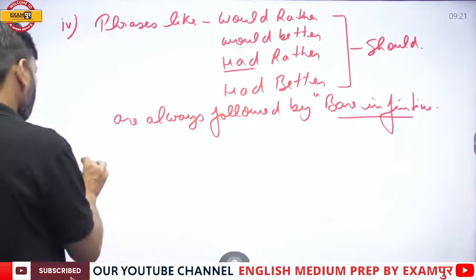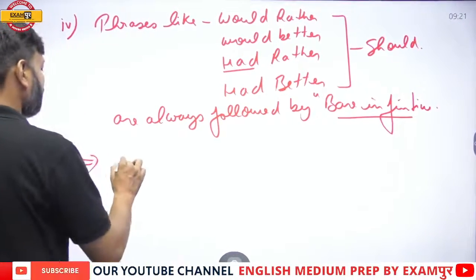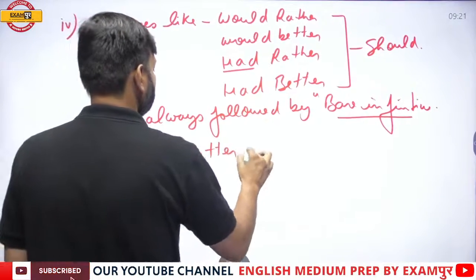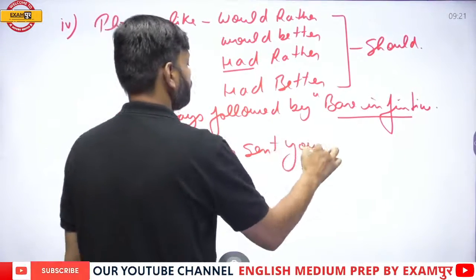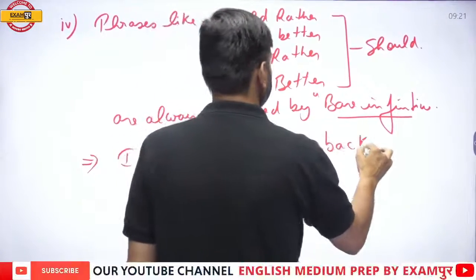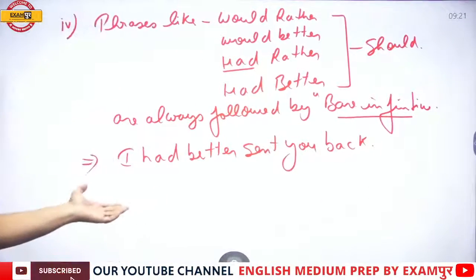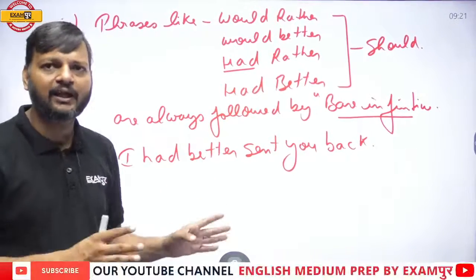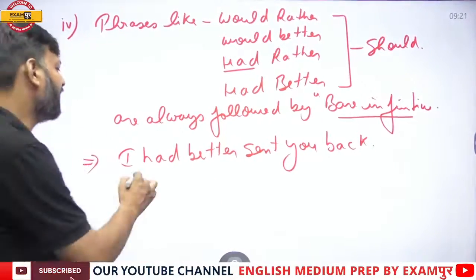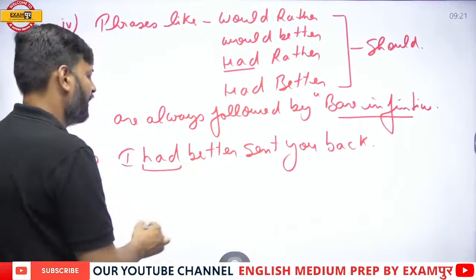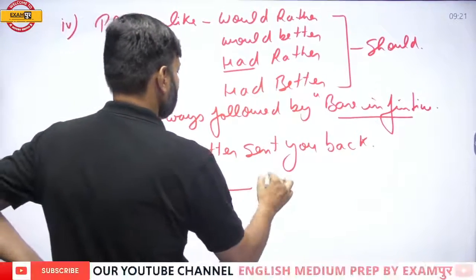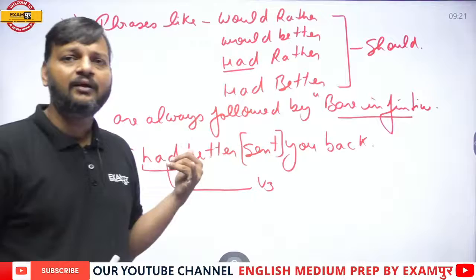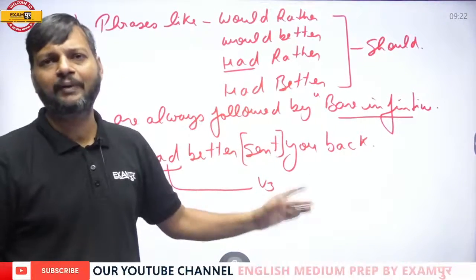So when we see any sentence, I had better sent you back, when we see such sentences, we think these are absolutely correct. These are grammatically correct because we have had, and had is generally followed by third form of verb. So here we have third form of verb. So we think this is a past perfect sentence, had followed by third form.